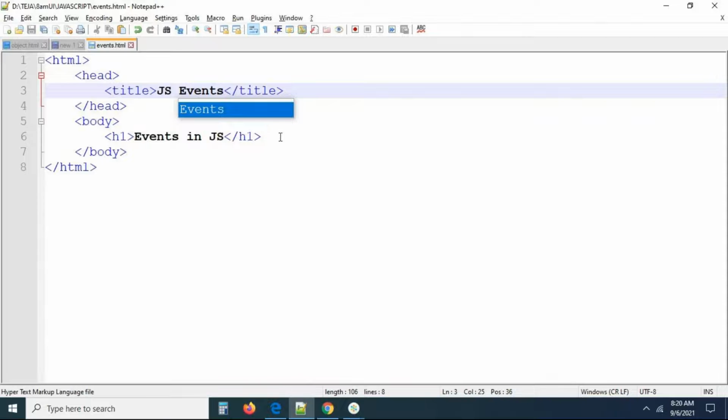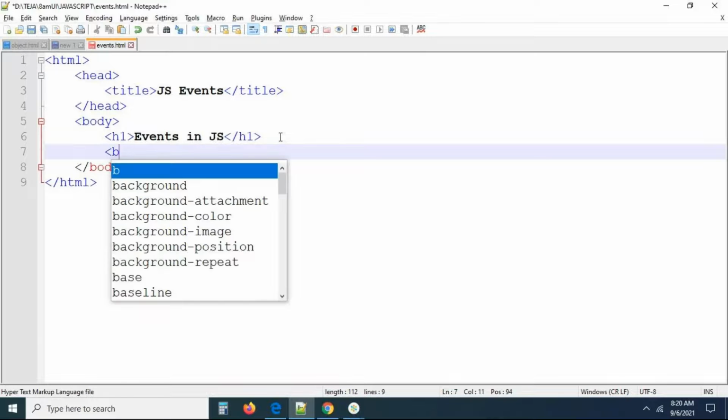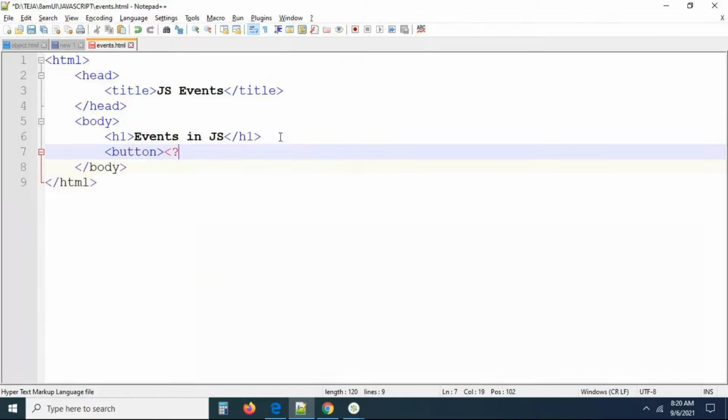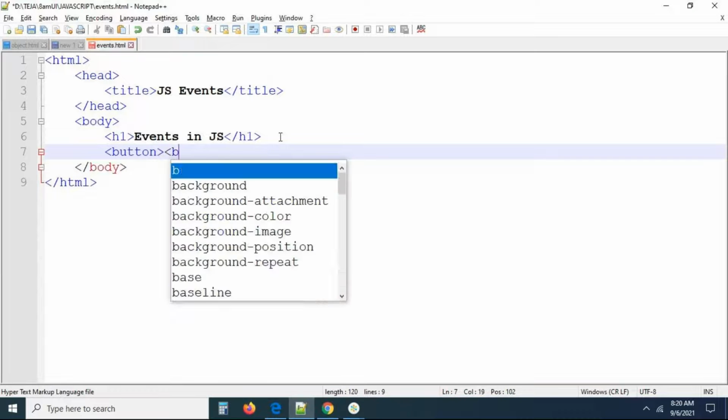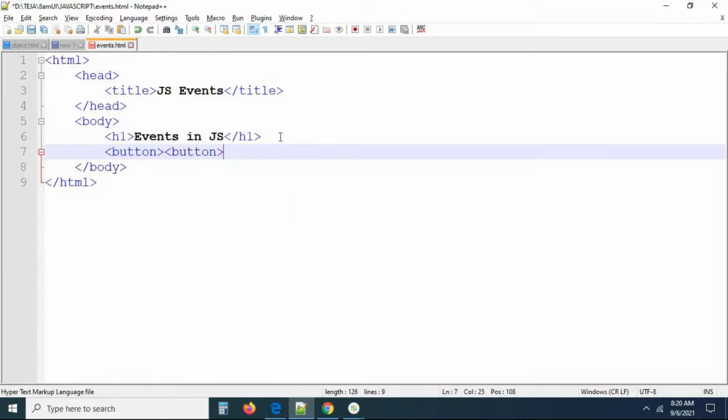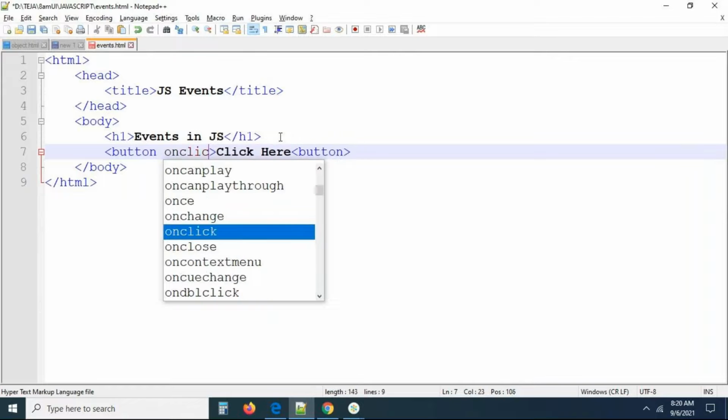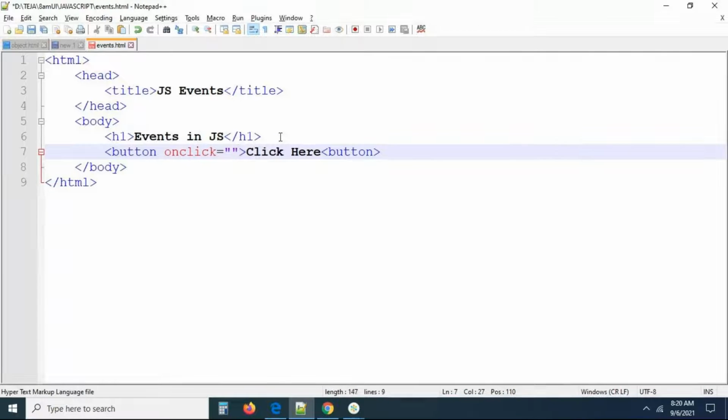Here I'm going to click one button. You can take any element here. That may be a button, or however many elements there are in HTML, you can take any of them, no problem. So this is the button. On click of this button, I'm writing "click here to proceed" or something like this. Now I'm adding an event to the element: onclick equal to what we want to do. That's what I want to add here.